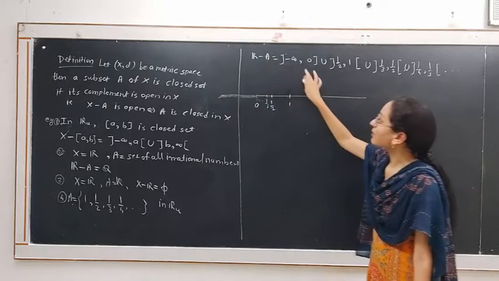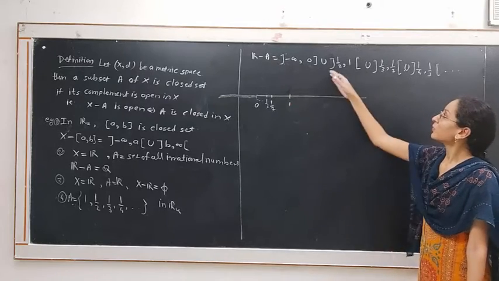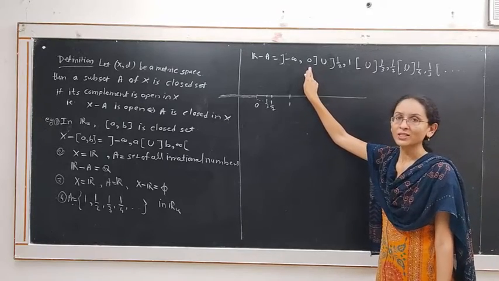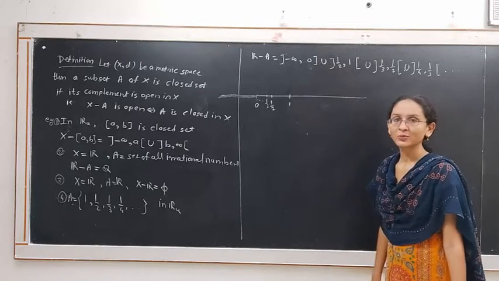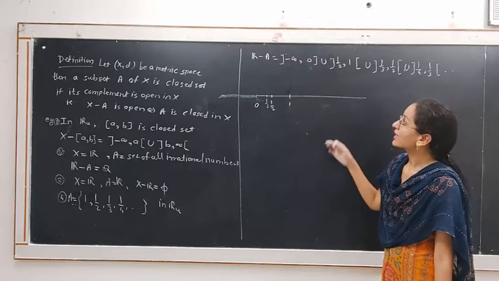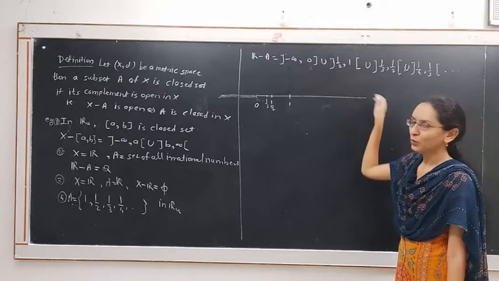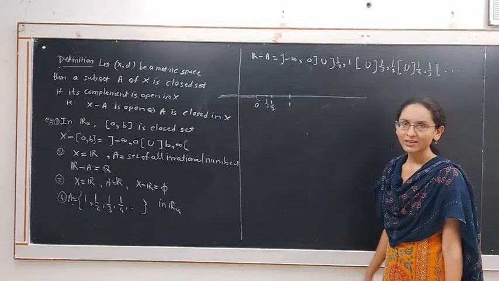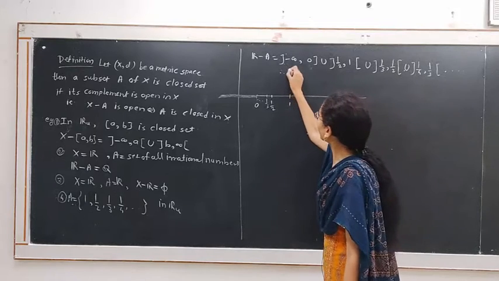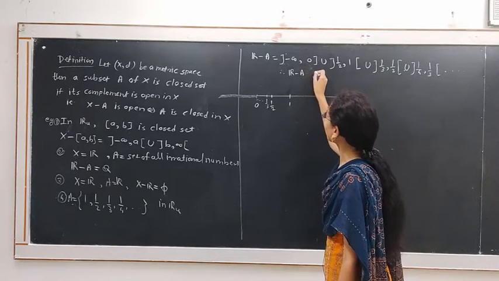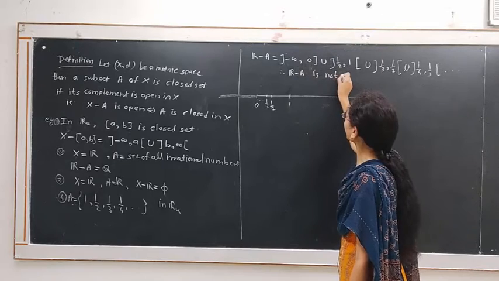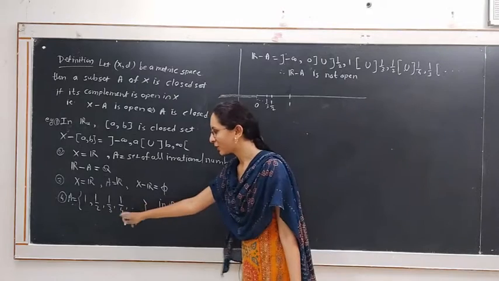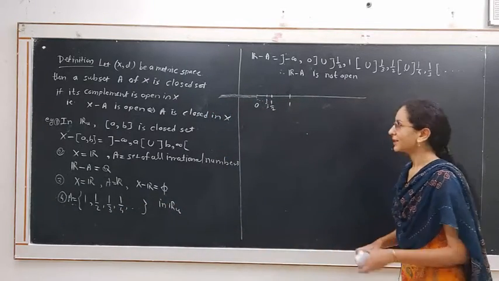As this set R minus A is the union of all these sets, but from that, the first set is not open, since it is closed at the point 0, we cannot say that R minus A is a countable union of open sets, because the first set is not open at 0. Therefore, R minus A is not an open set. That is, the complement of A is not open. Hence, the set A given by the points 1, 1/2, 1/3, 1/4 and so on is not a closed set.